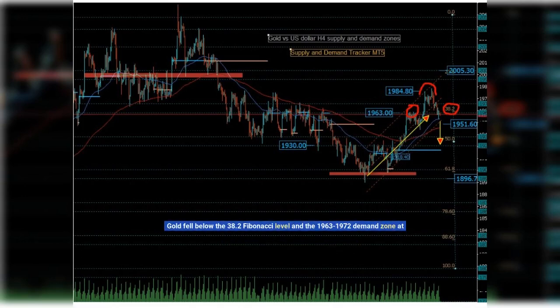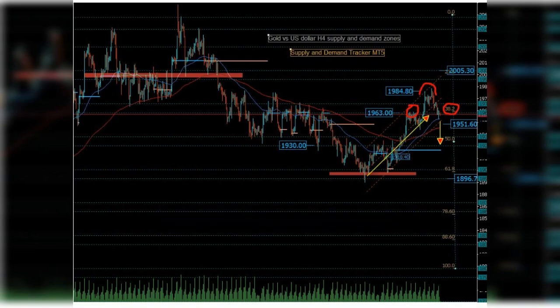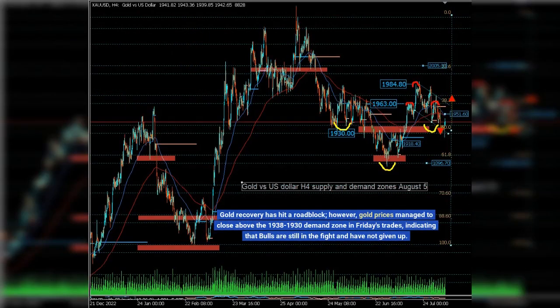Gold fell below the 38.2 Fibonacci level and the 1963-1972 demand zone at the beginning of last week's trades, which saw increased pressure at 1951 and a further decline to the 1938-1930 demand zone at the end of last week's trades. Gold recovery has hit a roadblock.